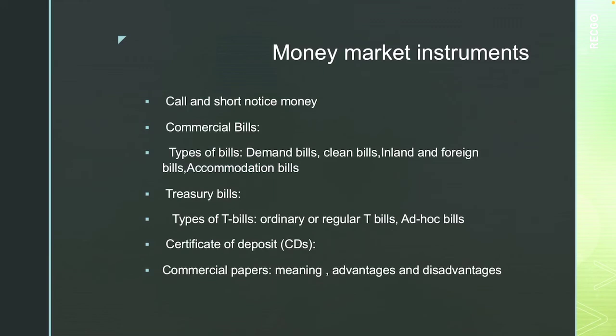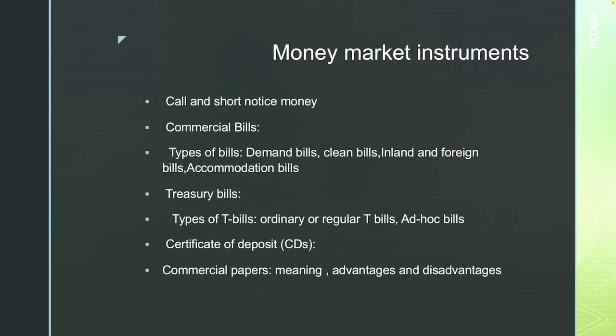This can be issued in multiples of rupees 5 lakhs subject to the minimum issue size of rupees 50 lakhs. So therefore, commercial paper is an unsecured short-term promissory note issued by leading credit-worthy and highly rated corporates to meet their working capital requirements. In short, we can say that commercial paper is a short-term unsecured promissory note issued by financially strong companies.